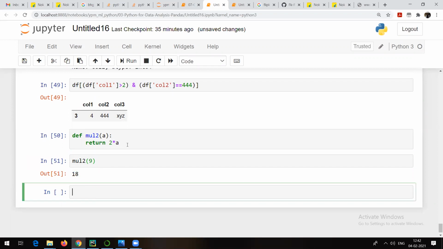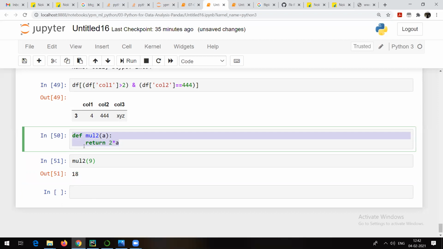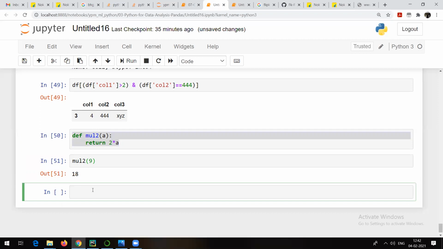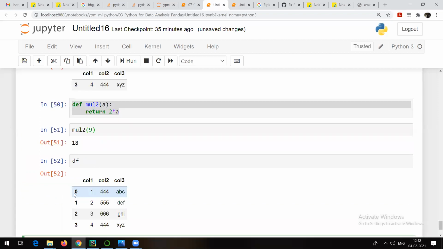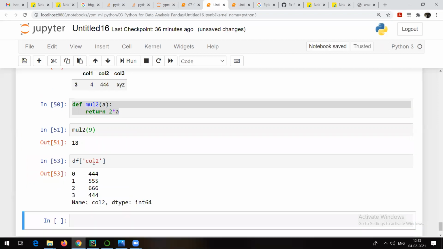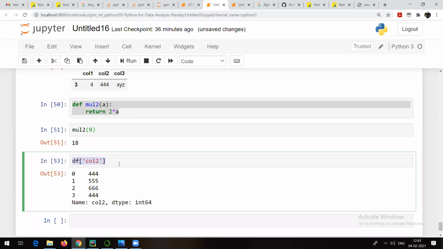Now what I want to do is, suppose I already have a lambda expression or a function. Now I want to apply that lambda expression or function on my data frame. From this data frame, let me go with this particular column once again, column 2. Now this is what I have. I want to apply the same function on each and every value from this particular result. So what I can do is make use of something called dot apply.